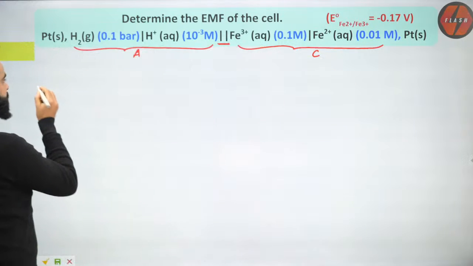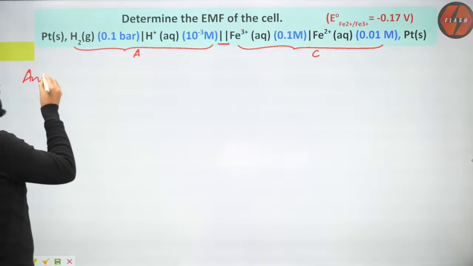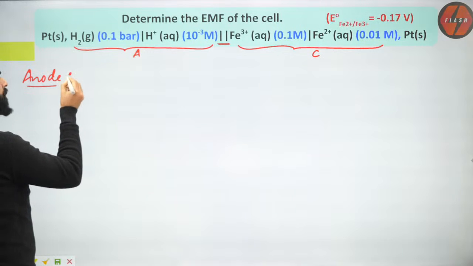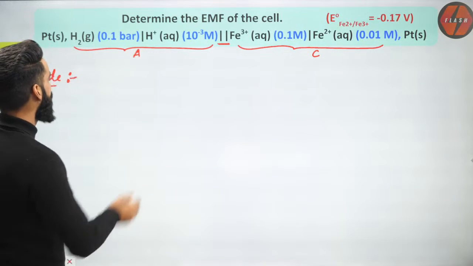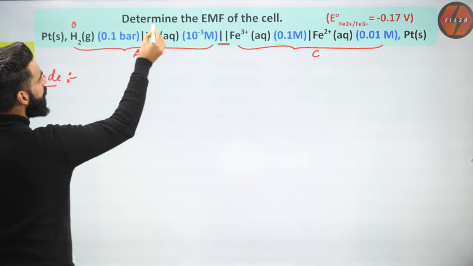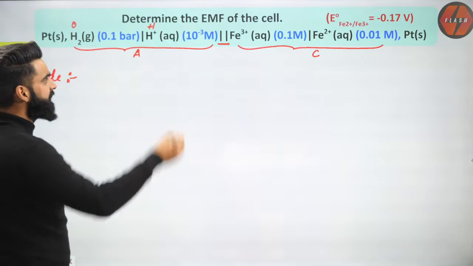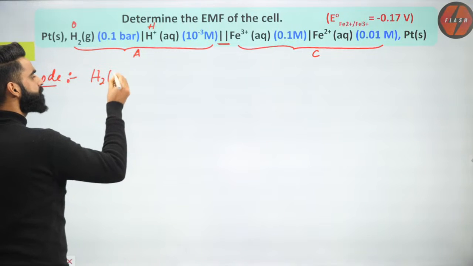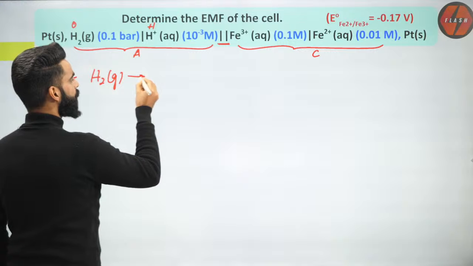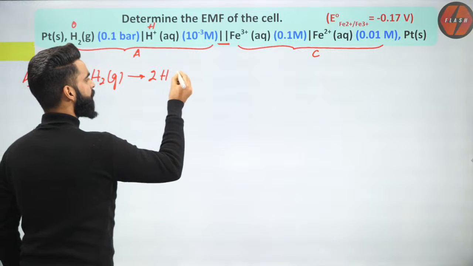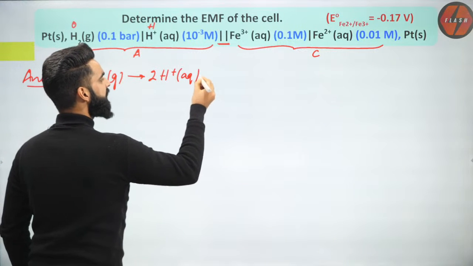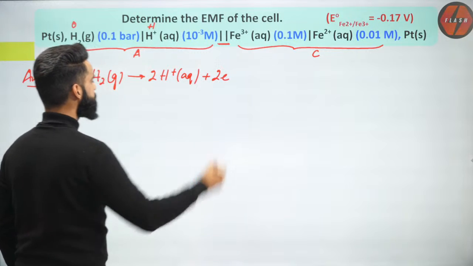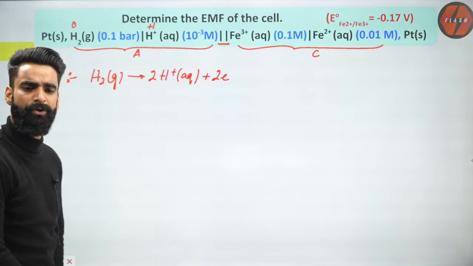So first thing, what am I going to write? I'm going to write the reaction which will be taking place at anode. At anode, we know oxidation will take place. Oxidation of what is taking place? 0 to plus 1. Increase in oxidation state, right? So what should be the reaction? H2 gas should get converted to 2H+ aqueous plus how many electrons should it give? It should give 2 electrons. This is the reaction which should take place at anode.